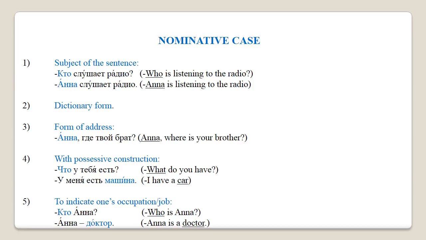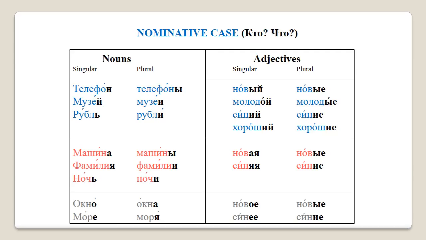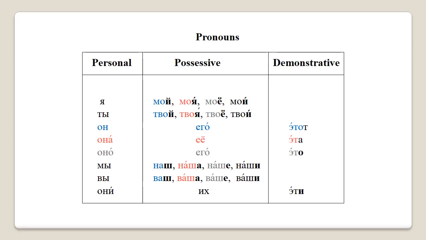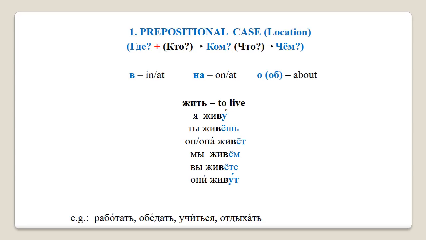Please also feel free to go over the next 2 slides to remind yourself of all the material that we have studied so far, which is nouns in singular and plural in the nominative case, adjectives in singular and plural in the nominative case, as well as personal, possessive and demonstrative pronouns in the nominative case. Now the questions that go with nominative case are who, кто, and what, что.